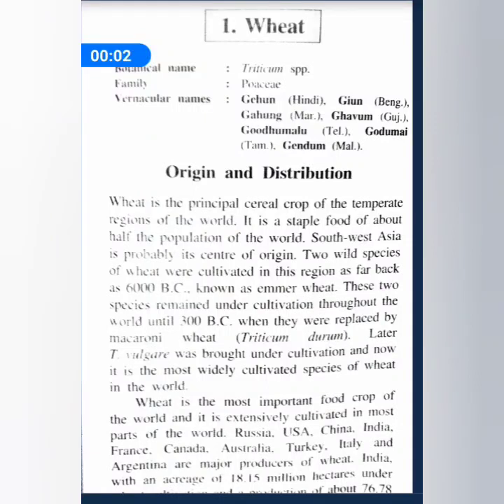So girls, now we come to the next important cereal crop. The next one is wheat. As you can see here, the botanical name of wheat is Triticum species. Triticum is the genus name. Wheat belongs to the family Poaceae, just like rice.